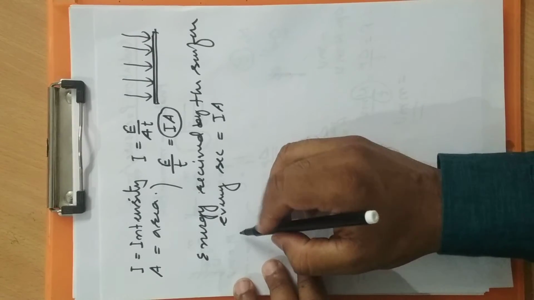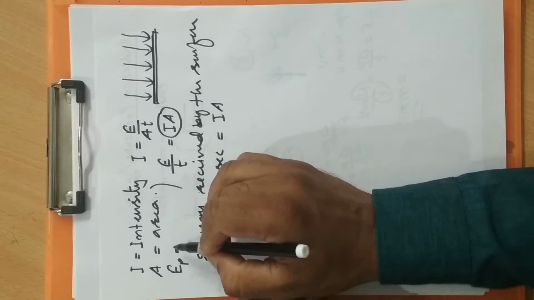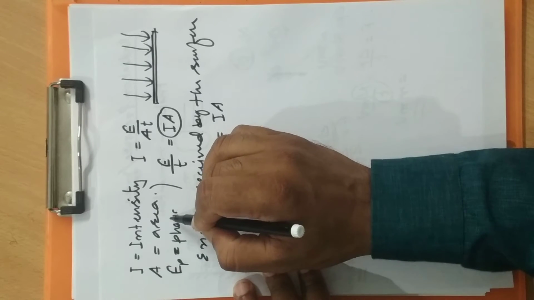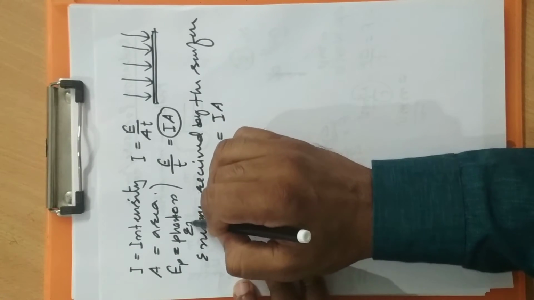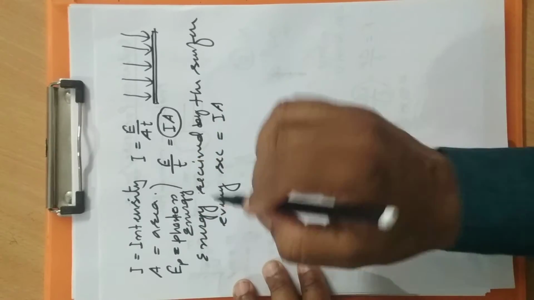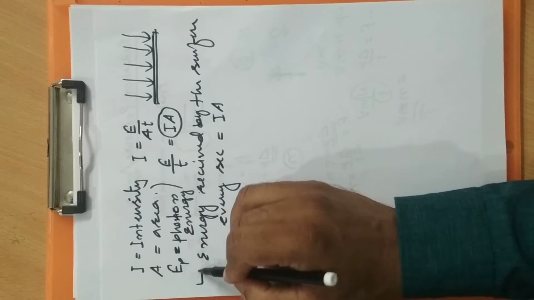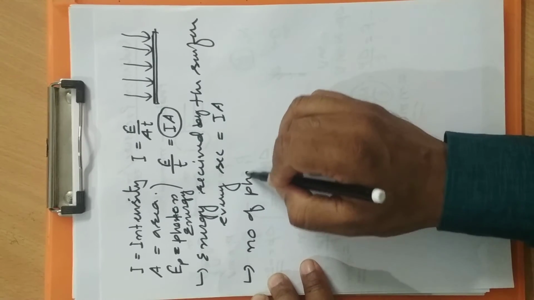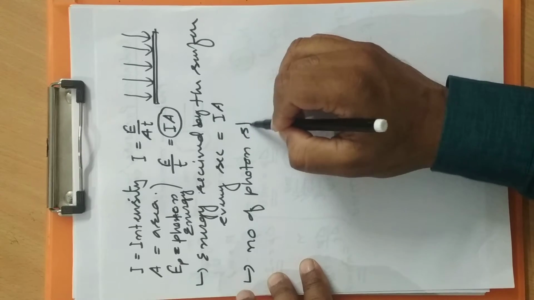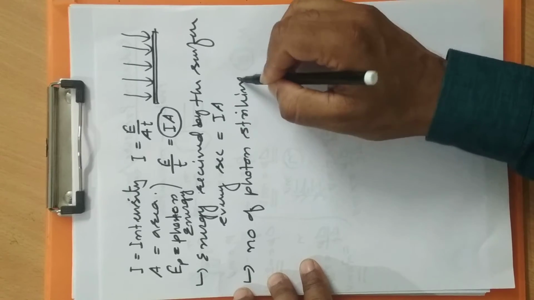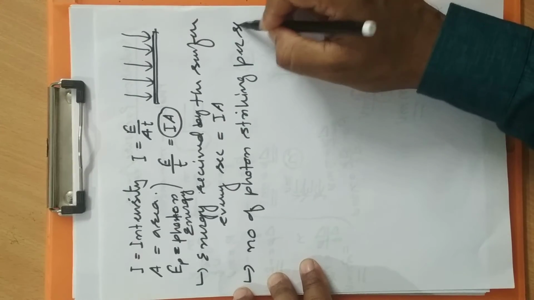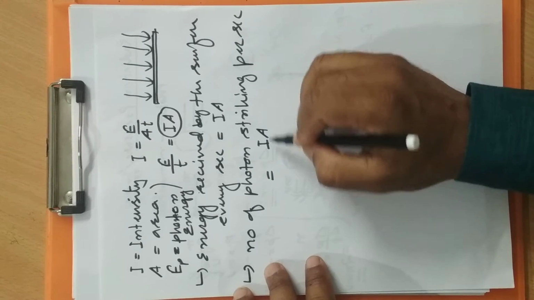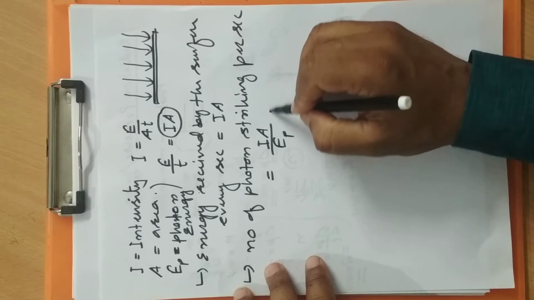If EP be the photon energy, that means the energy of each photon, then the number of photons striking the surface, or falling on the surface per second, will become total energy falling per second divided by the energy of each photon.